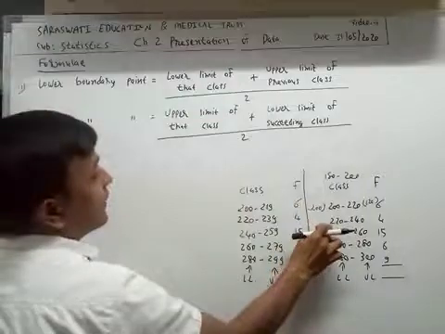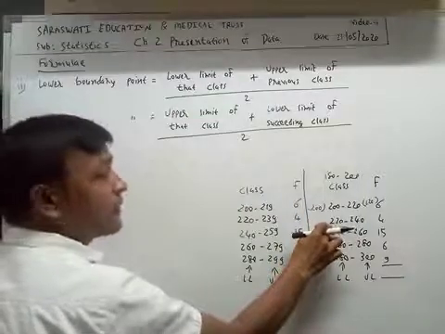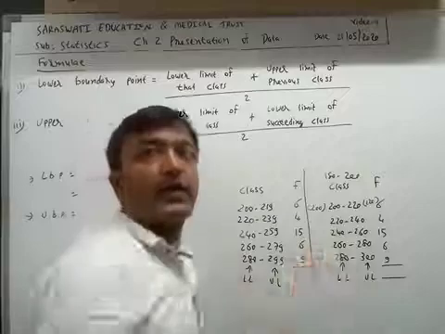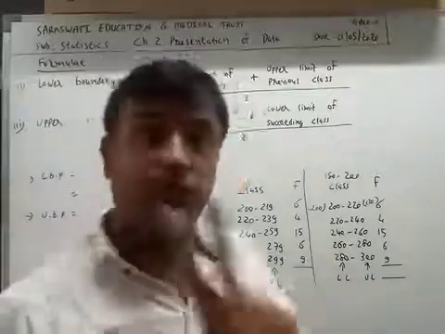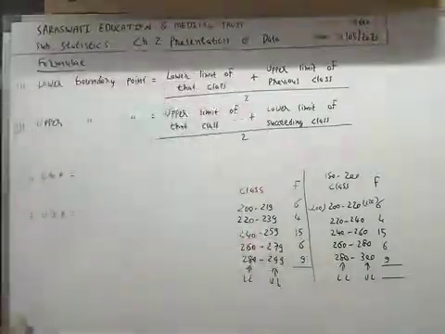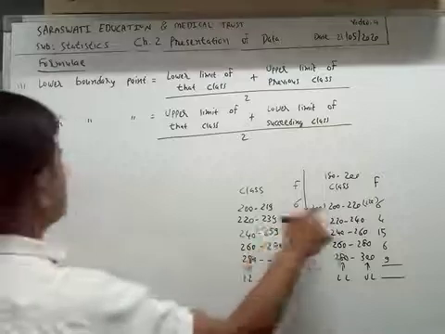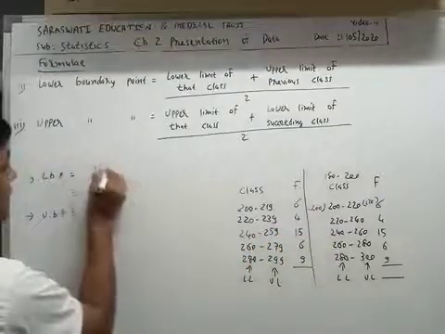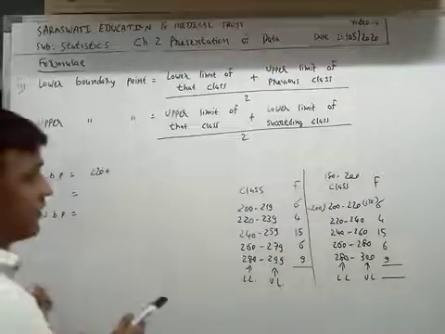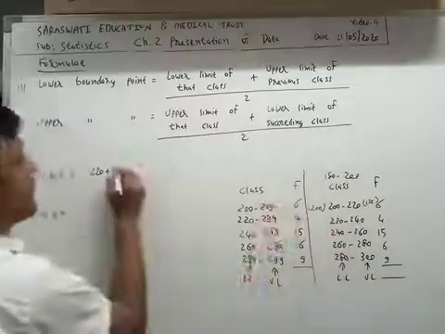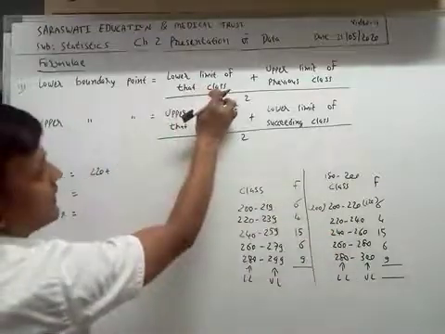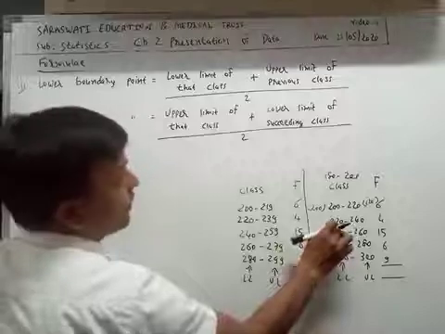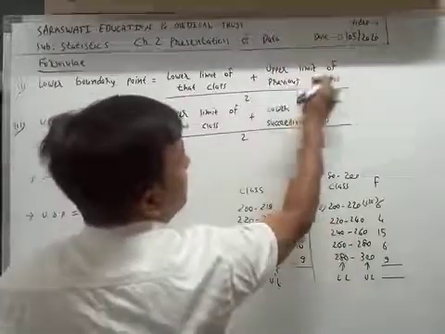Now we will find the lower boundary point and upper boundary point of the second class. The second class has lower limit 220. The formula is lower limit of that class plus upper limit of previous class.